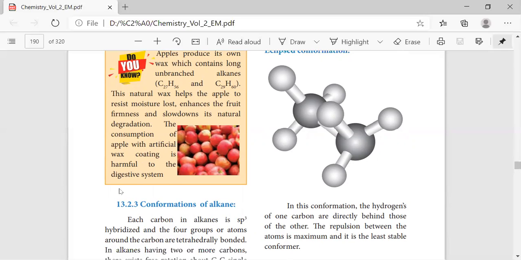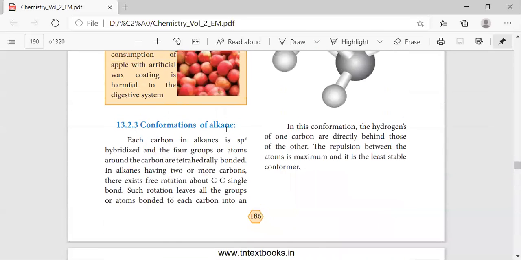Okay, so that artificial wax coating is harmful to the digestive system, right? So that is why we have to clean the apple properly, and also peel the skin of the apple, before consuming it if it is coated with artificial wax. So now comes the conformation of alkanes.